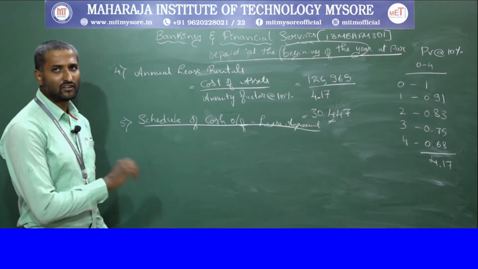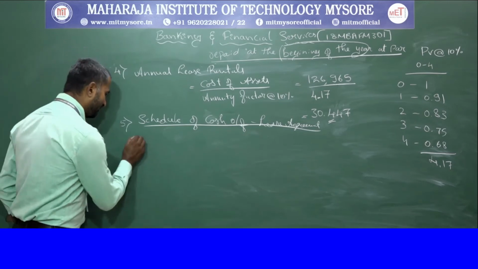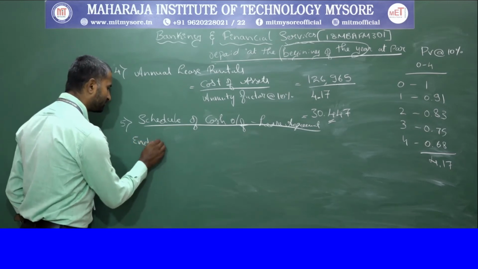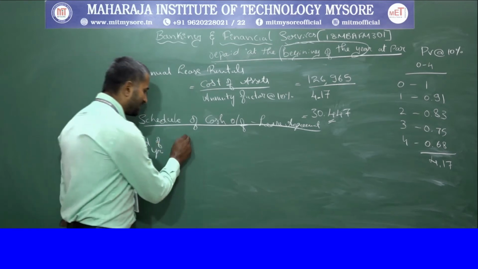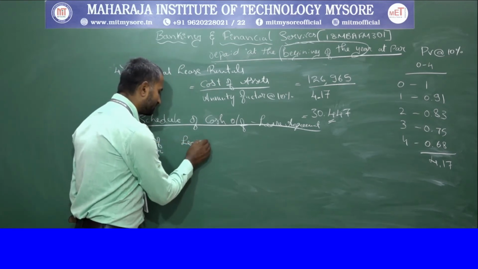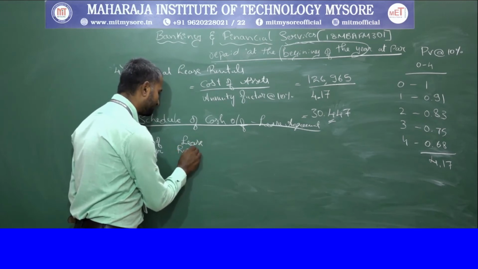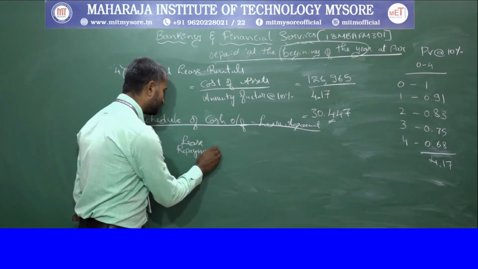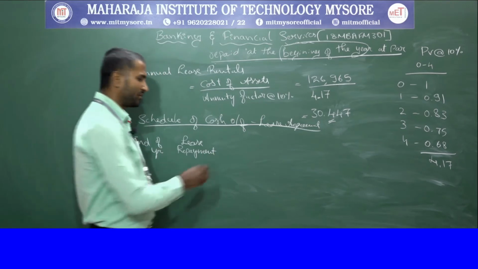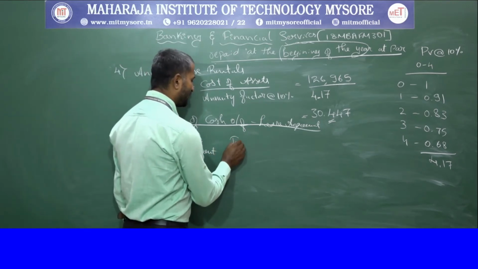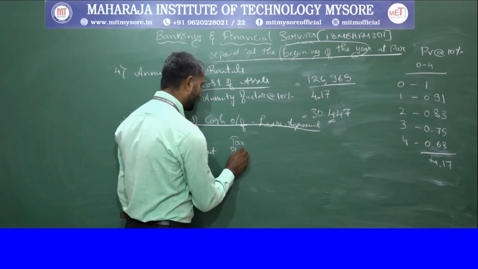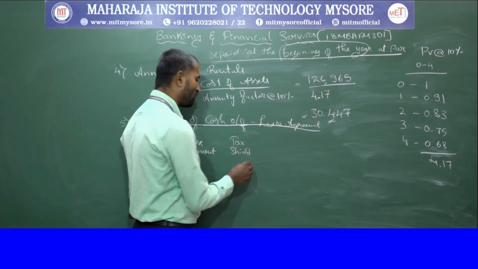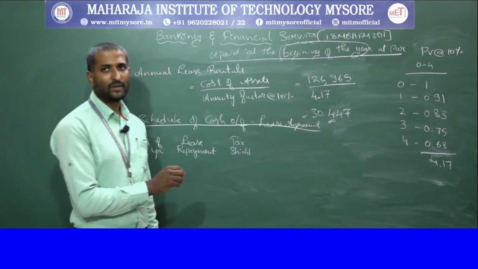So under here also, we are going to take into consideration the end of the year, and we take the lease repayment. Then there is no interest, so only the lease repayment will get a tax shield because there is no applicability of depreciation.